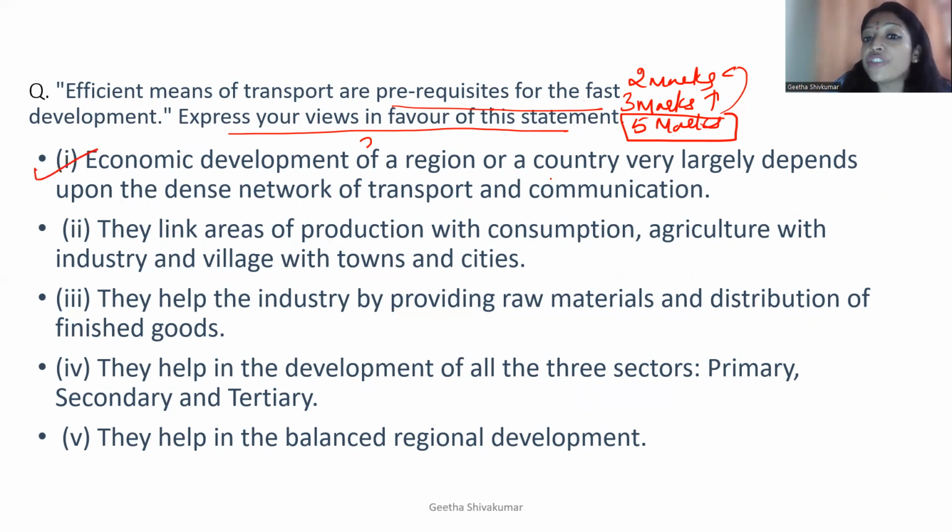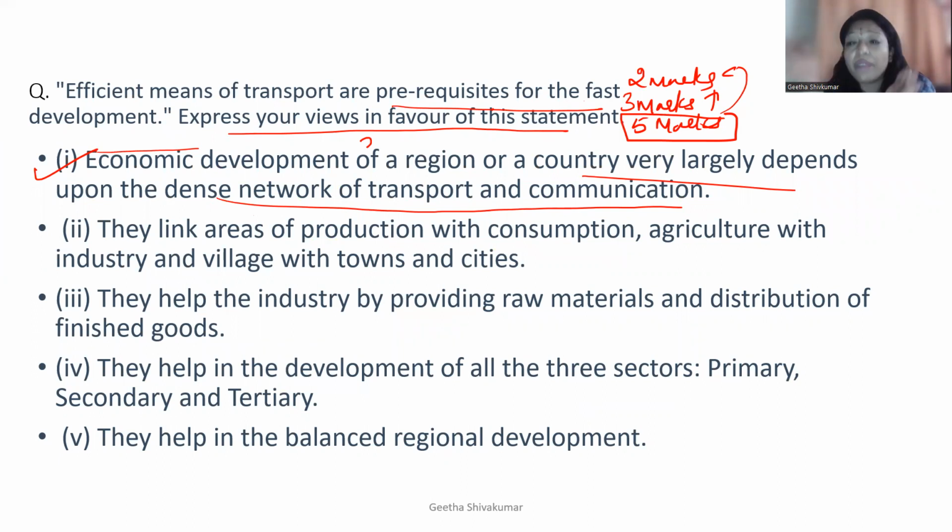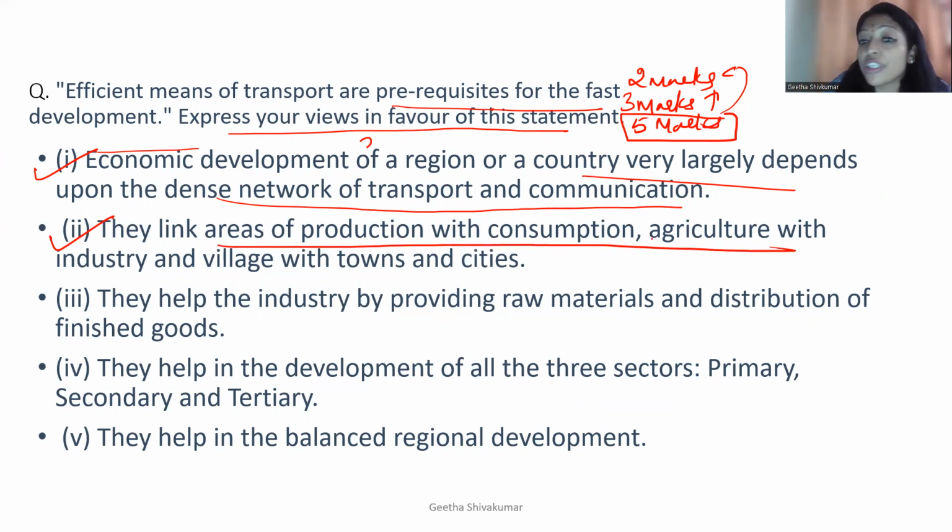Economic development of a region or the country very largely depends on a dense network of transport and communication. It's very important. If I want to develop any place, I need to develop the roadways or any transportation system in that place, and the communication needs to be very good. They should be linked. They link areas of production with consumption, agriculture with industry, and villages with towns and cities. They help if my transport system is good.